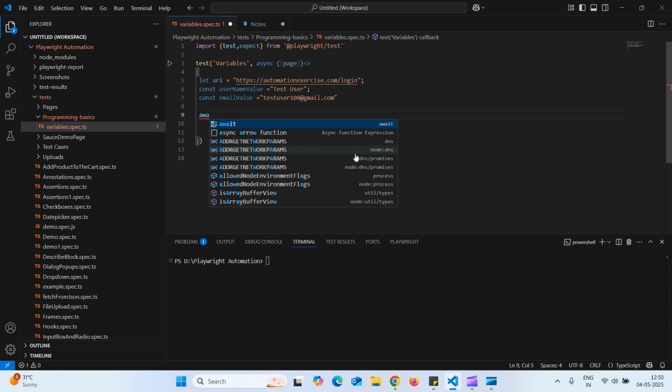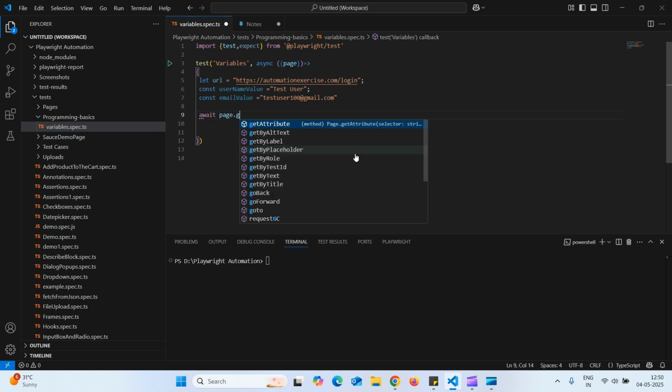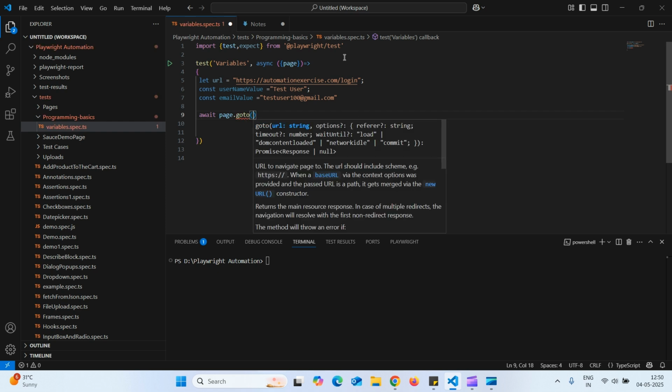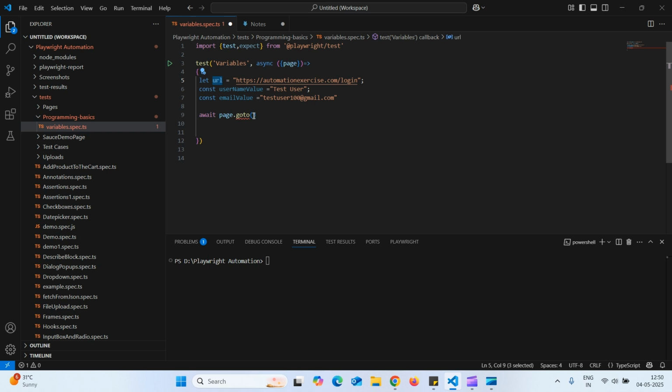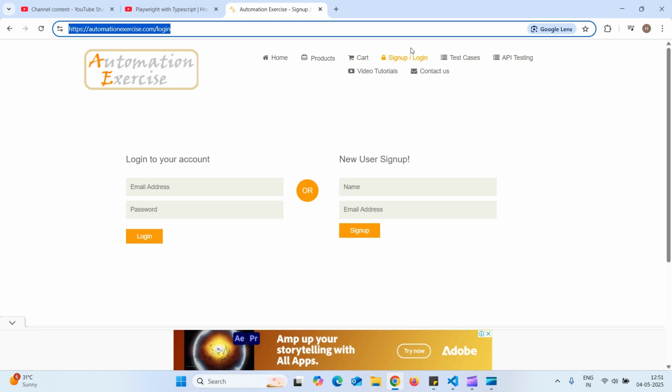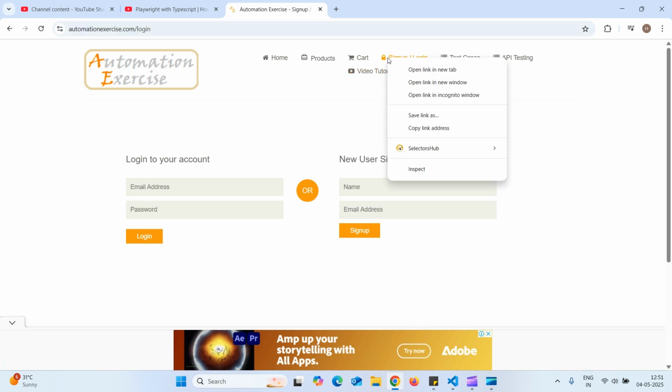How to do it: await page.goto. Here we will pass this URL. Directly we could do it within double quotes, but I've kept this value inside the URL variable, so I'm just passing the URL value into the goto method. Next we need to click on sign up or login. Let us inspect: right click, inspect.